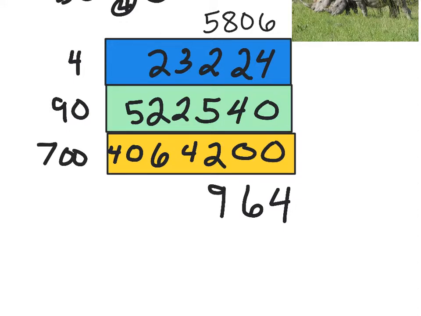And then I've got right here, 2 plus 3 is going to give me 5. Plus 4 is going to give me another 9. Bam! Gotta love that. And then let's move on. 2 plus 2 is 4. Plus 6 is going to give me 10. So I'm going to drop my 0 and carry my 1 right there.